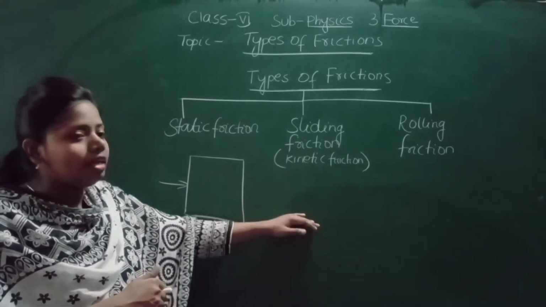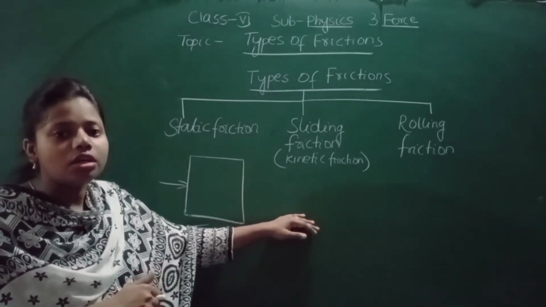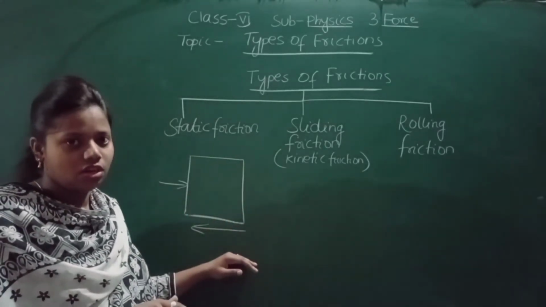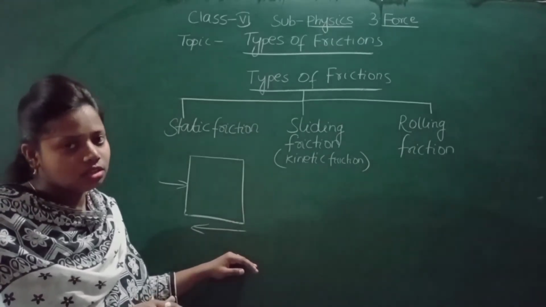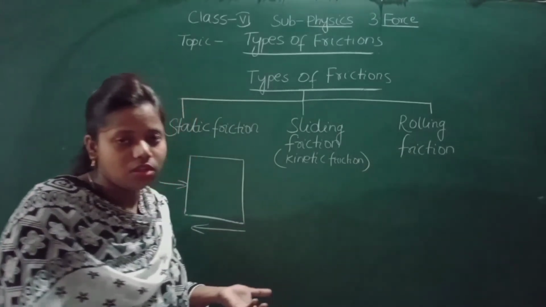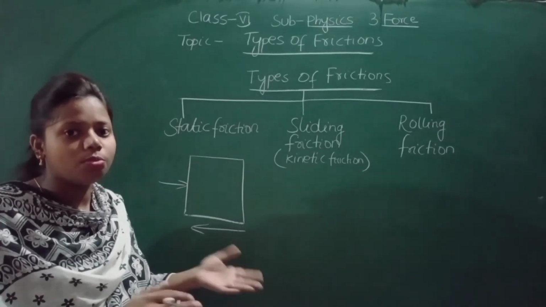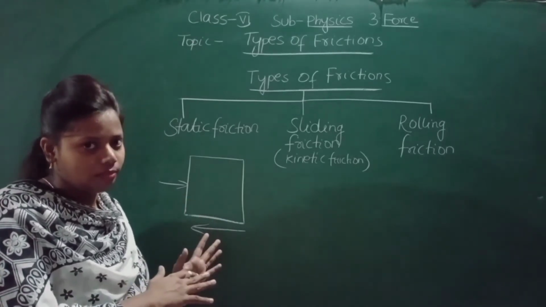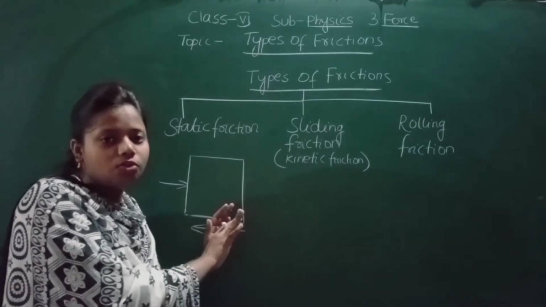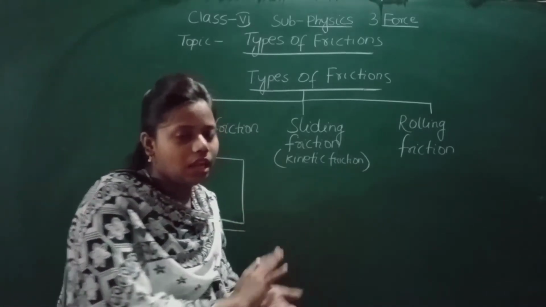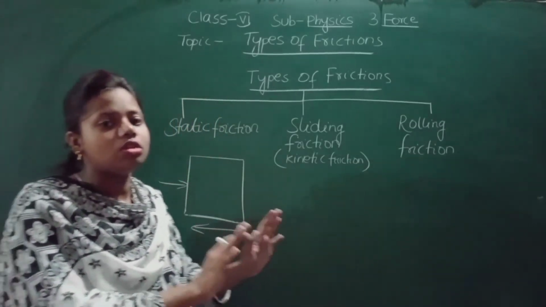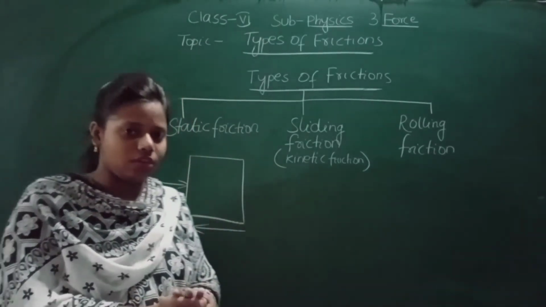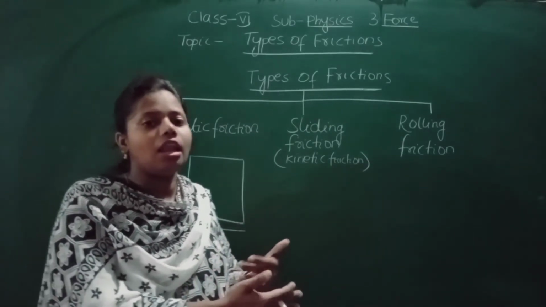In sliding friction, what? It is less. Sliding friction is less than static friction. You know that sometimes you slide so many things, you slide tables, boxes and all from one room to another. So when you push this washing machine, you will see that it will start to slide, as sliding friction is less than static friction.